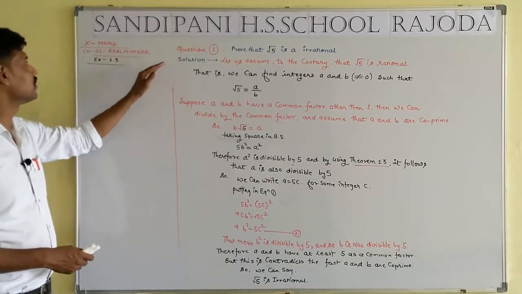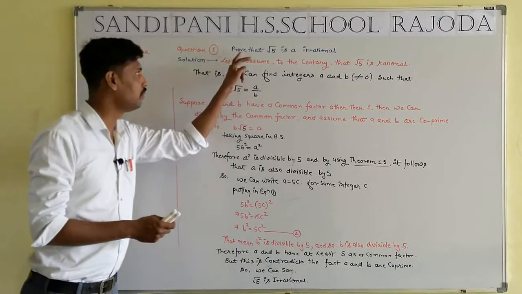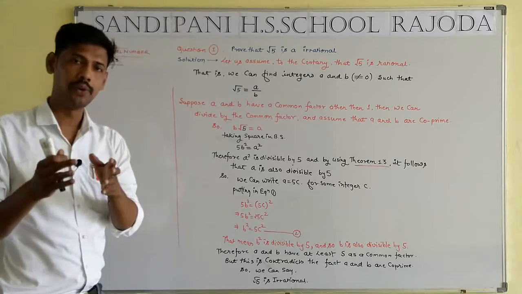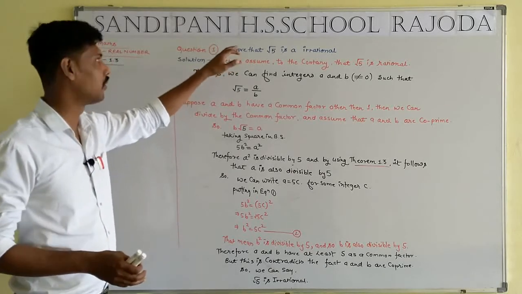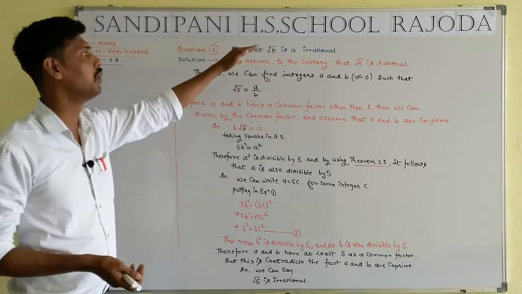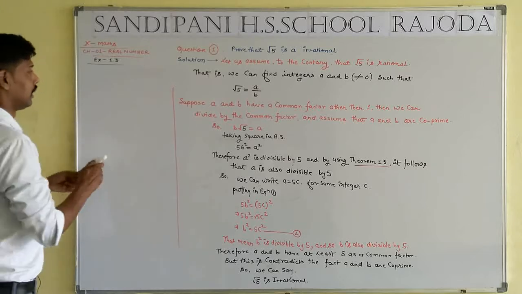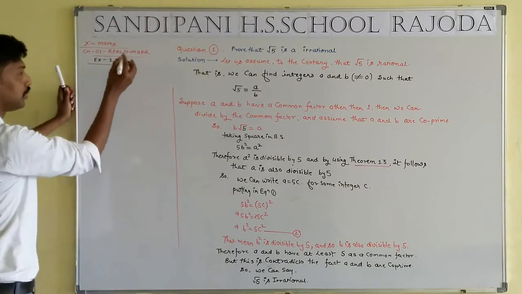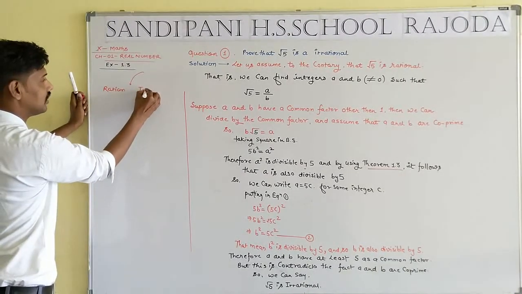Student, question number first of exercise number 1.3 is based on the same concept. Prove that root 5 is an irrational number. According to the State Board and CBSE, this question is most important for the board exam. Prove that root 5 is an irrational number. Numbers are basically 2 types, rational and second one is the irrational.